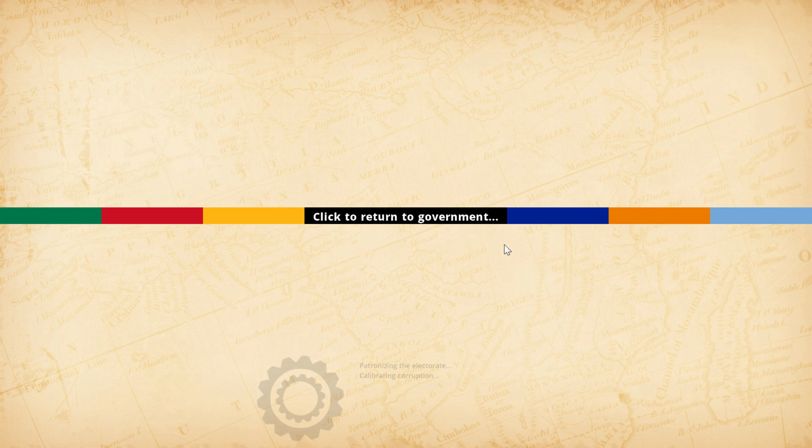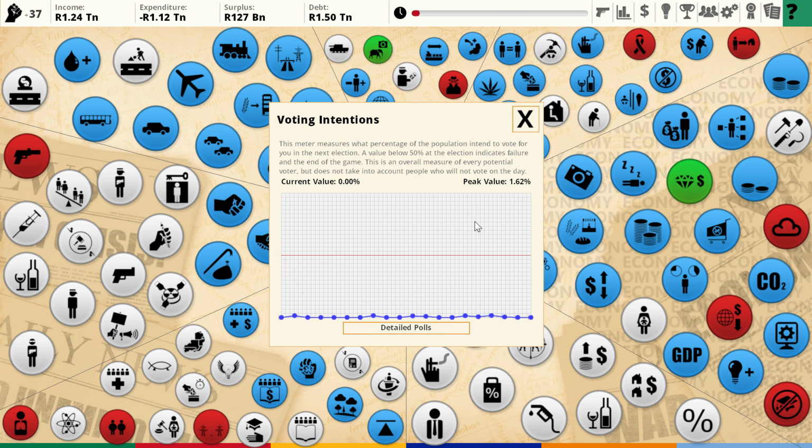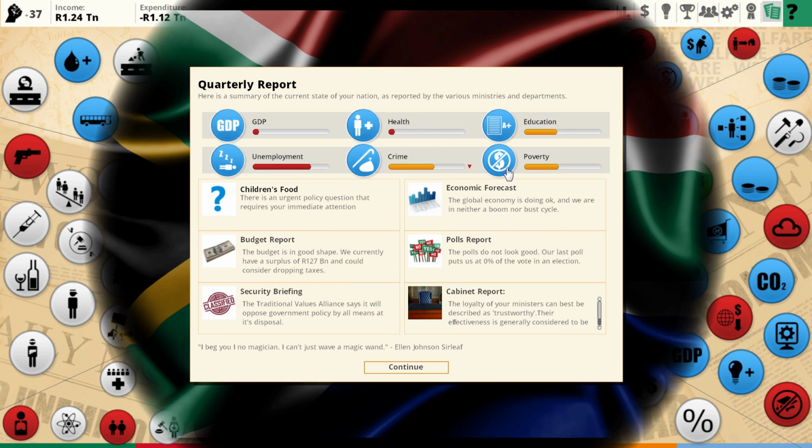Let's see what we got from here. So we probably won't see much difference. I mean, I'm sure state employees will go down in their opinion of us. I don't think the conservatives of our country will like us that much, but that's okay. Not yet, at least. Give us a few more turns. Crime has gone down slightly, so that's good. Polling is not going to be good for a while, so I'm not going to be worried about that.